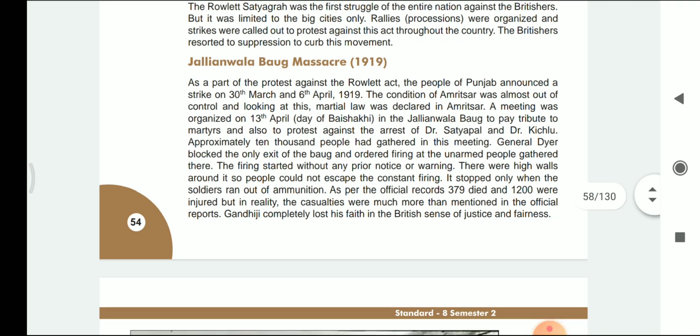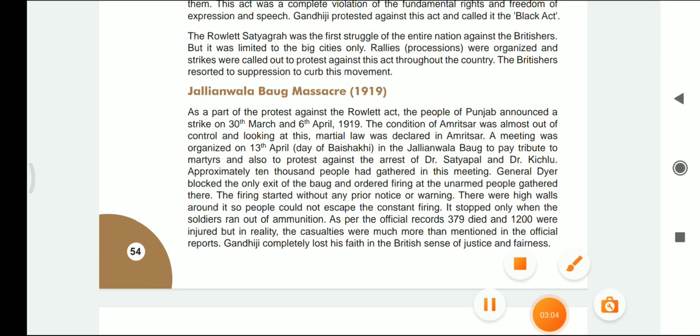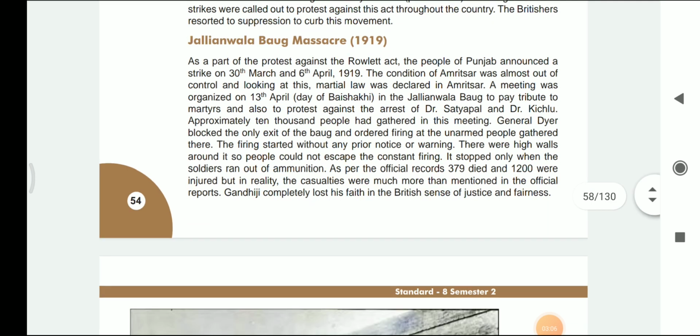The Britishers resorted to suppression, that means they tried to stop this movement. Now let's study about the Jallianwala Bagh massacre in 1919.